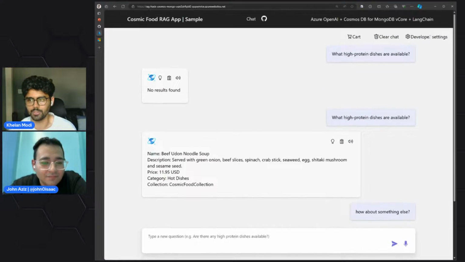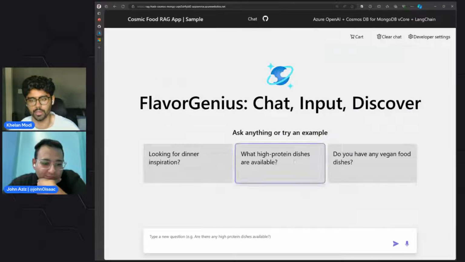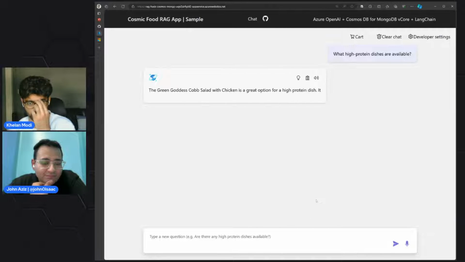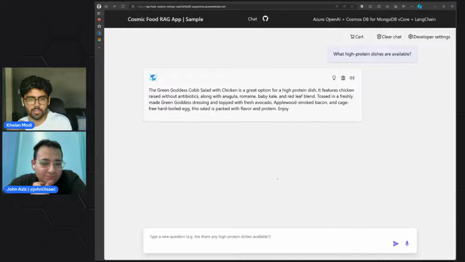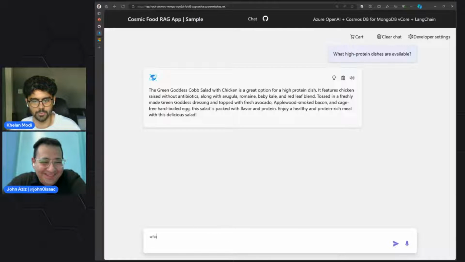So if we change the developer settings to RAG with vector search and also enable the streaming chat, which allows you to see what the LLM is going to type at the same time. So let's clear the chat again and ask for high protein recipes. Now it was able to give me a green goddess Cobb salad with chicken, but I can be like, John, what do you prefer? Do you prefer shrimp or something else? Okay, let's say I prefer shrimp.